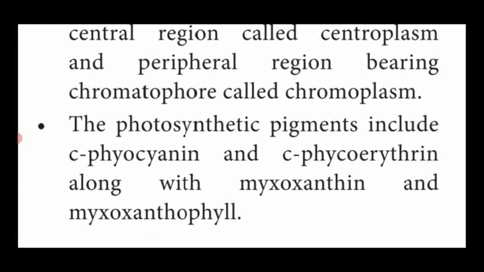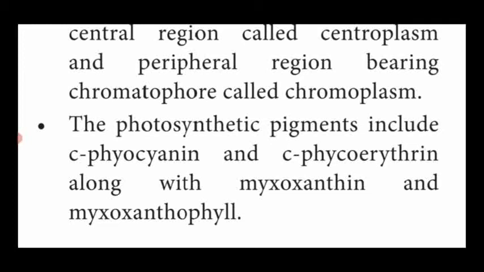Then some photosynthetic pigments are also present in this region, in blue-green algae. C-phycocyanin. Before phycocyanin they have written the letter C, which means some other algae also have this type of pigments. So to identify the blue-green algae, cyanobacteria, they are given C-phycocyanin and C-phycoerythrin. Erythrin means red color pigment.